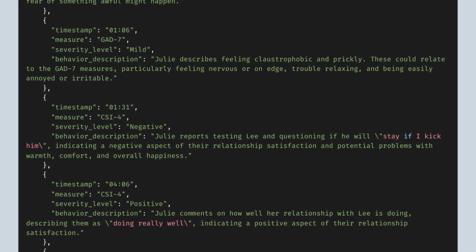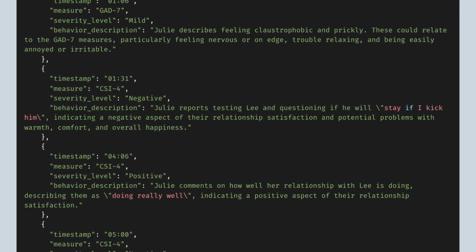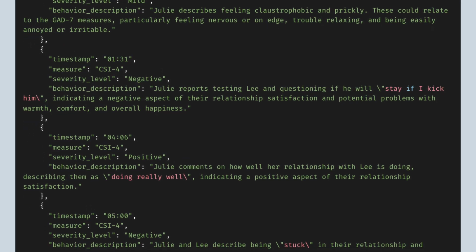The system works amazingly well when inputting mixed media inputs, such as the prompt, PDFs, and the video to be analyzed. Gemini is great at outputting structured JSON output, and it includes precise timestamps, behavioral observations, links to the specific assessment criteria, and confidence levels in observations. So let's look at a concrete example.